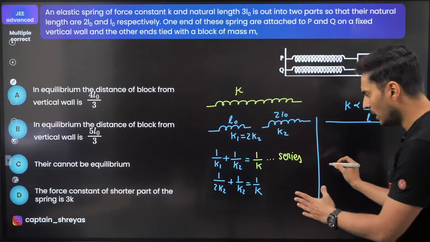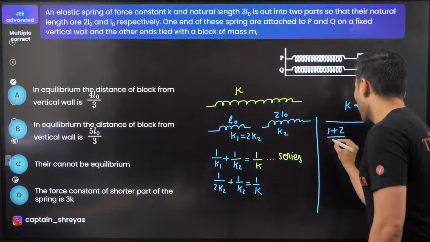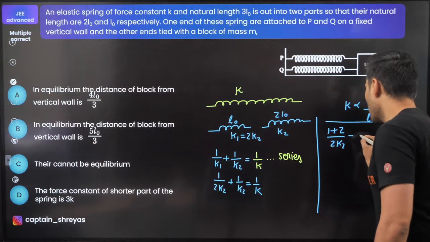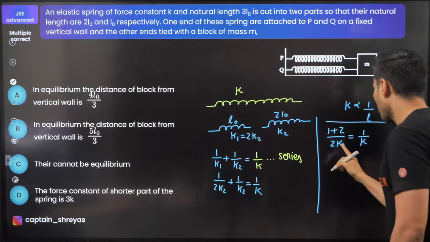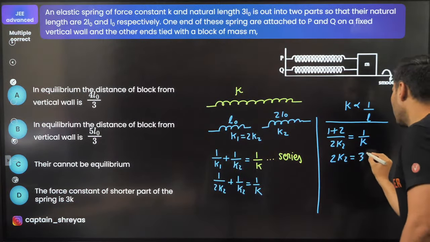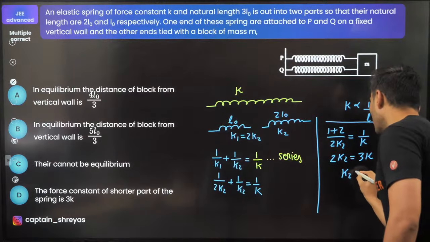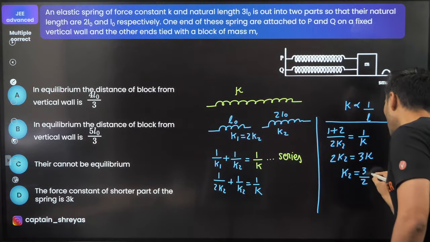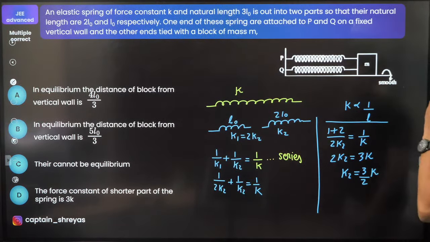So this will become nothing but (1 plus 2) by 2 times K2 is equal to 1 by K. So basically 2 times K2 will be nothing but 3 times K. So K2 will be 3K by 2.